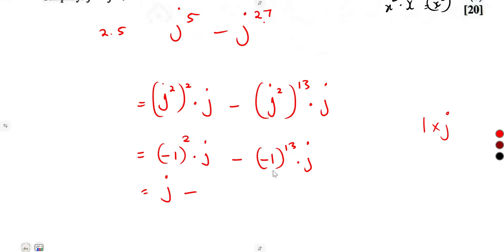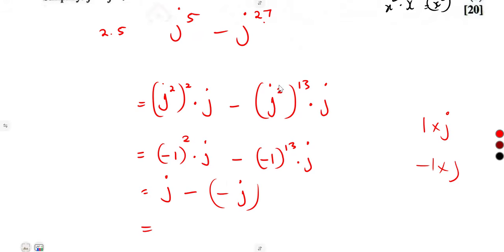Minus 1 to the exponent of 13. This is not an even number, so it remains as a negative. So it was going to be -1 times j, which is -j. So what can we do here? These are simply like terms. J and j, they're like terms.